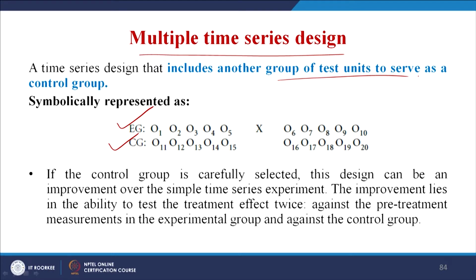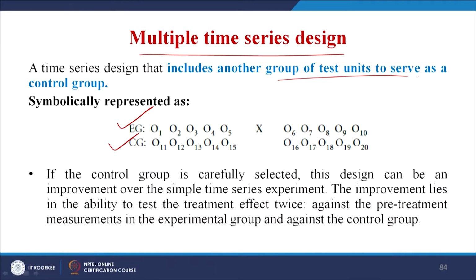If the control group is carefully selected, this design can be an improvement obviously, because then it is easier for you to compare the treatment effect between the experimental group and the control group over the simple time series experiment. The improvement lies in the ability to test the treatment effect twice, against the pre-treatment measurements in the experimental group and against the control group.